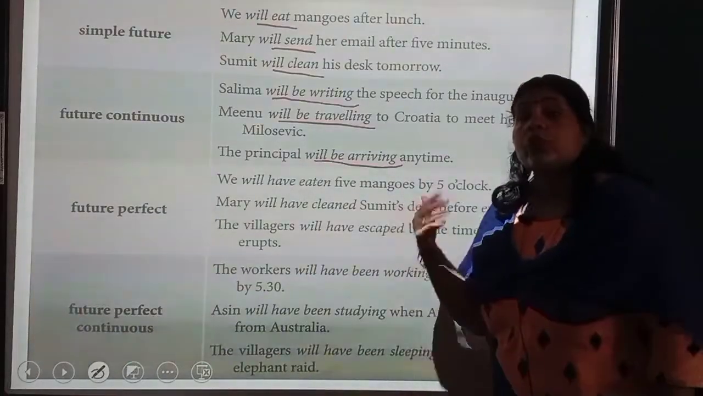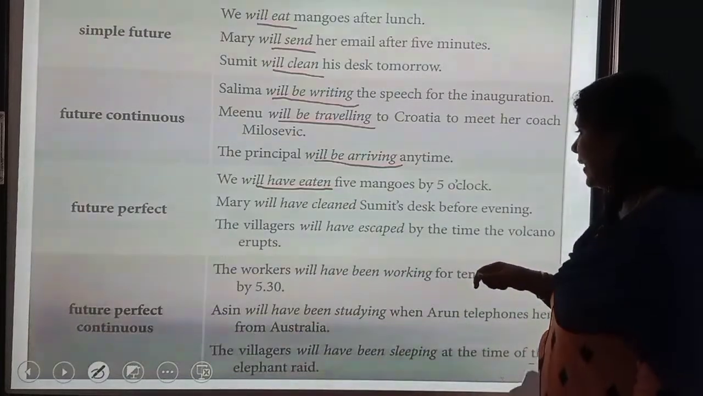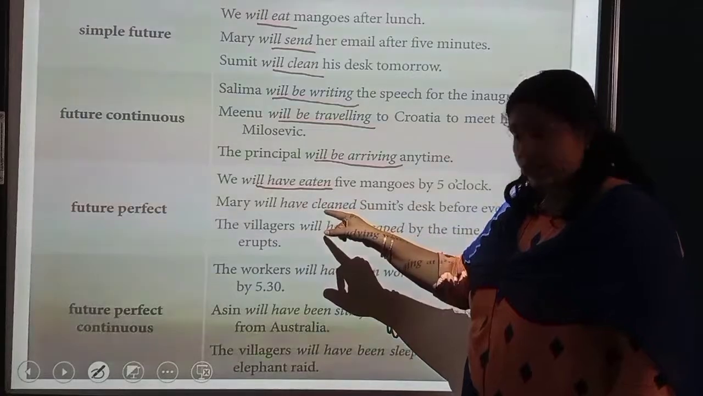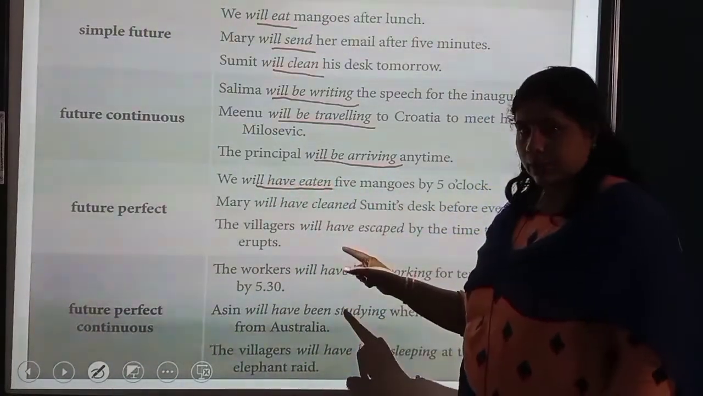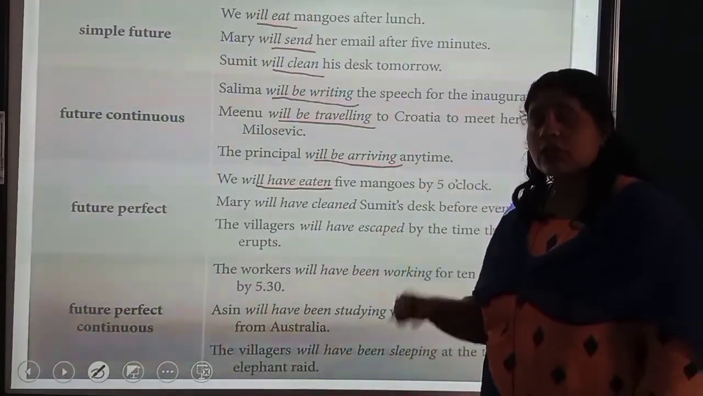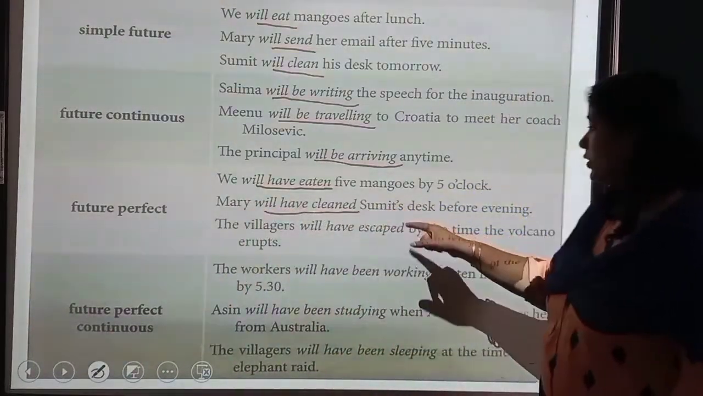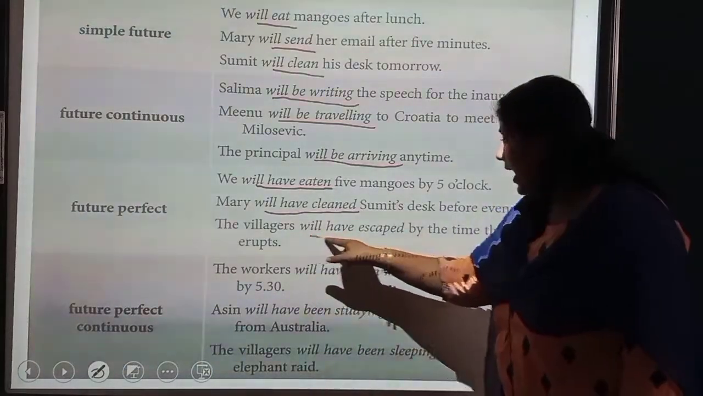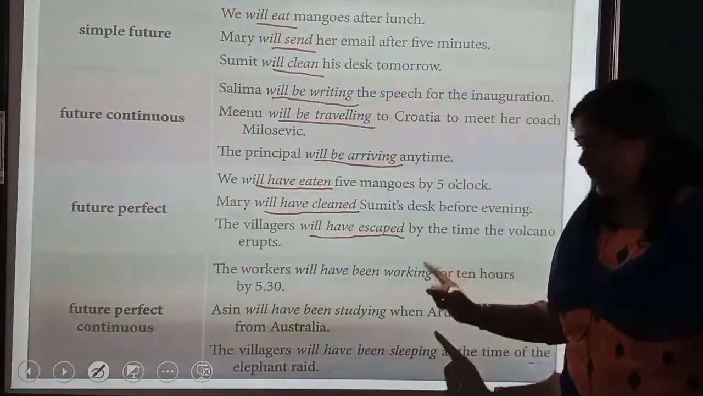Next, future perfect. We will have eaten 5 mangoes by 5 o'clock. Will have eaten. Will plus have plus past participle, V3 form of the verb. Eat, ate, eaten. Buy, bought, bought. Isn't it? Mary will have cleaned Sumit's desk before evening. The villagers will have escaped by the time the volcano erupts.